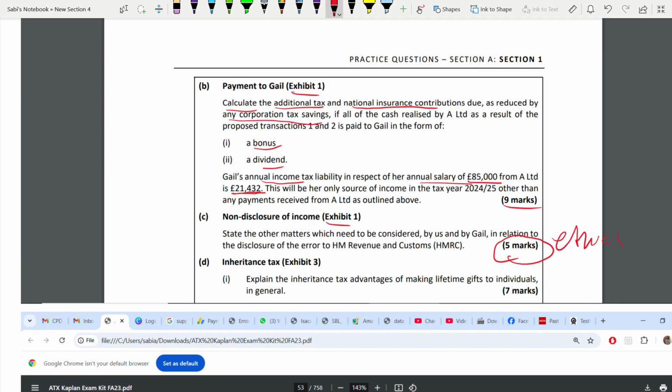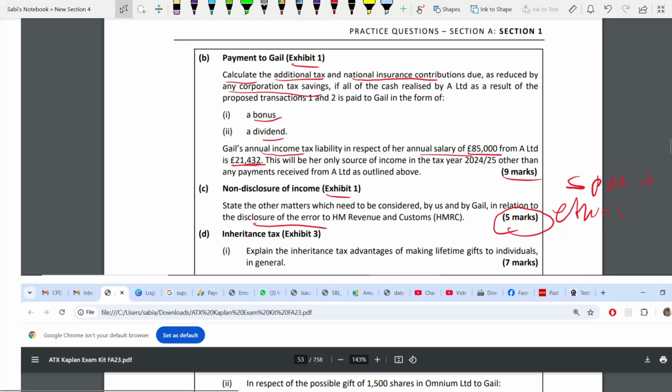Okay. So now, state the other matters which need to be considered by us and Gail in relation to the disclosure of error. When you're disclosing an error to HMRC, what are the issues you need to consider? 5 marks. So 5 points you have to give. 5 separate points you have to give.